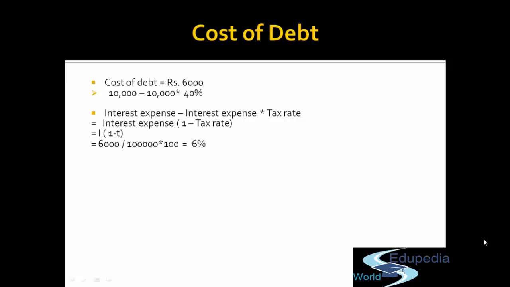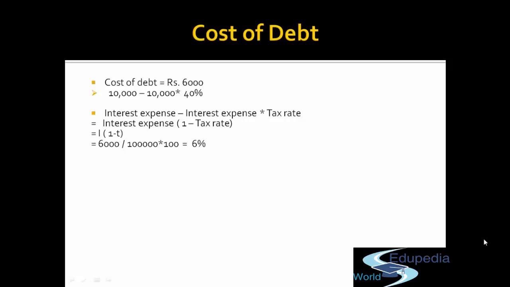In other words, how did we compute the 6,000 amount? 10,000 the interest amount, and we reduce the tax portion over it. So we could say interest expense less interest expense into tax rate. If I take this interest expense as common, this will become 1 minus tax rate.